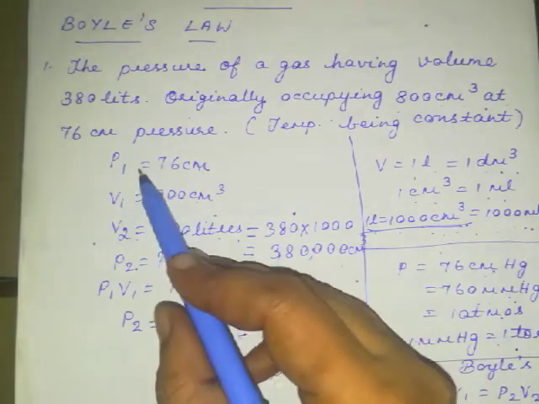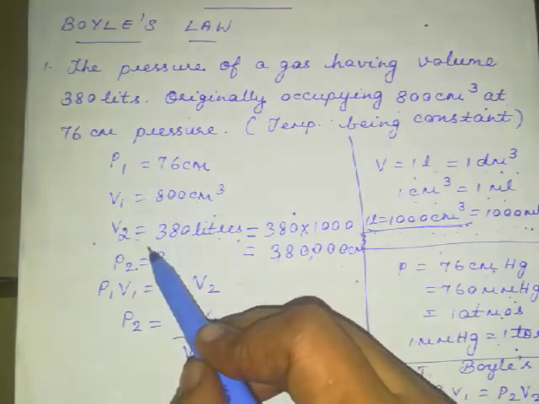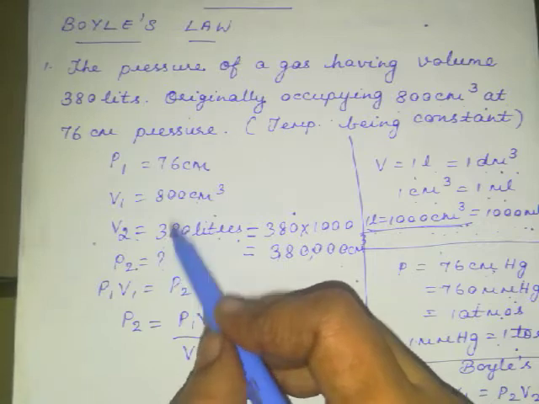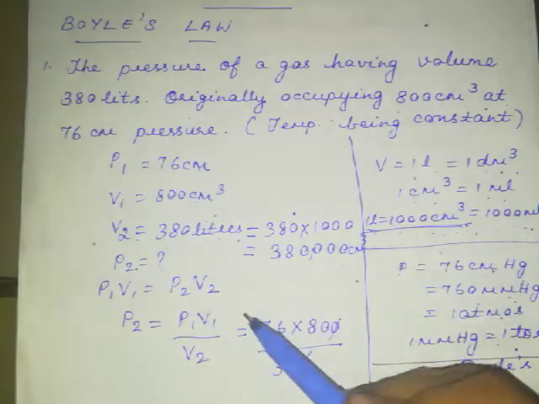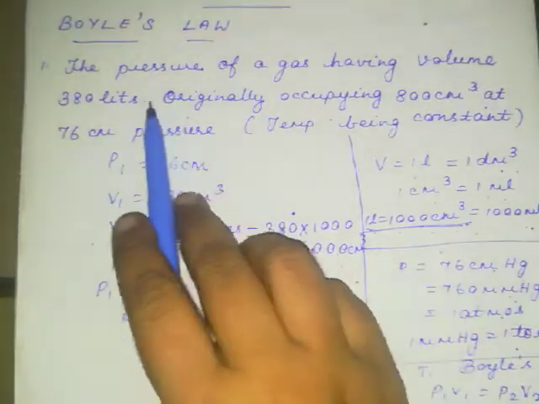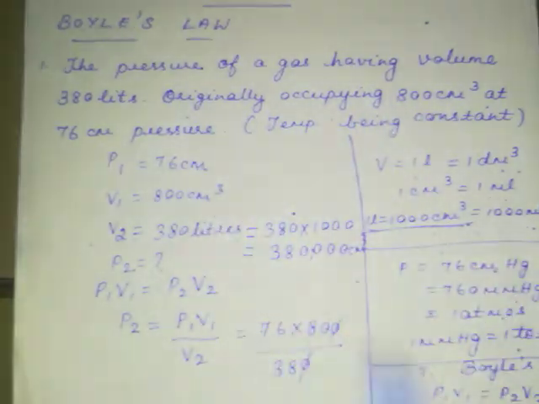So be careful in writing the P1 V1 value, the initial pressure and volume, because if you change this one then you will get a wrong answer. So be careful, read the problem twice or thrice, then you will get it.